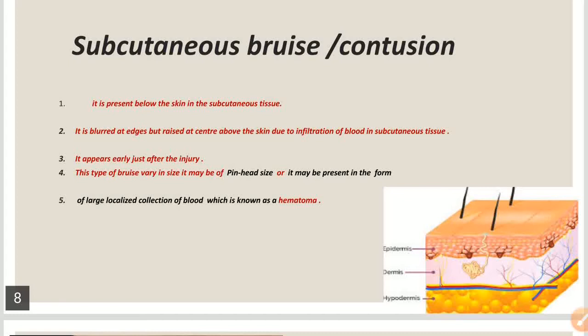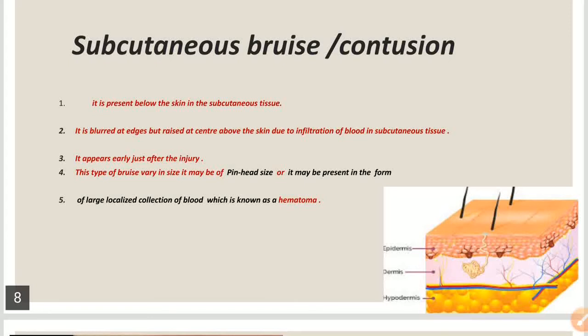And the subcutaneous bruise always appears just after the injury. It will not take hours or even 2 or more days for its appearance in the form of discoloration of the skin, like in the case of the deep bruise, where the bruise appearance takes hours or even 2 or more days for the appearance on the skin.